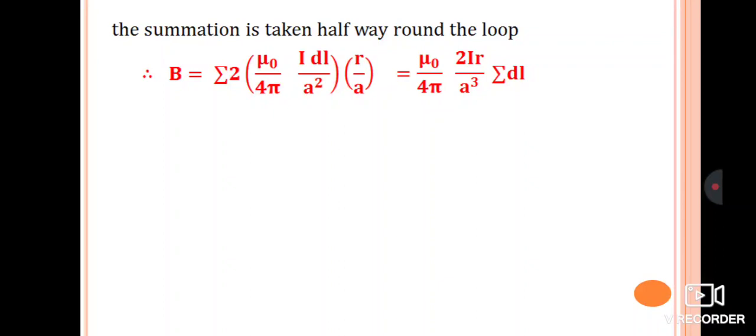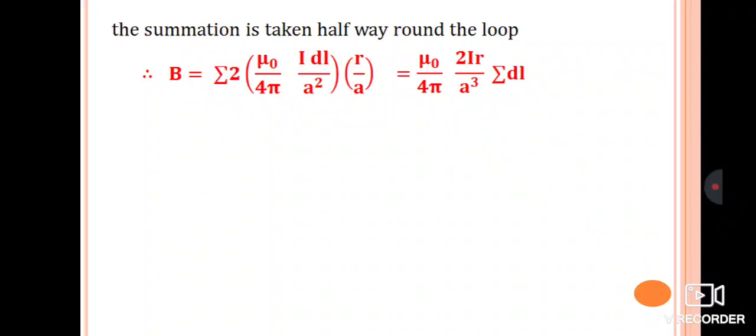Only the summation is taken for the dl. The rest of the terms are constant. Just observe, mu naught by 4 pi is constant. The current through the entire conductor is constant. Only a square, that is the distance between the point and the current element, remains constant. The radius is also constant. Only the changing quantity is the small length, that length we are taking for the entire circular loop. Therefore, the summation is only for dl, so the rest of the terms we have taken out of the summation.